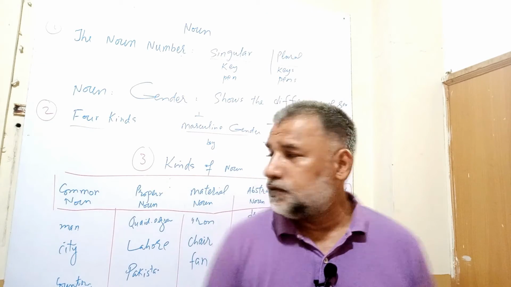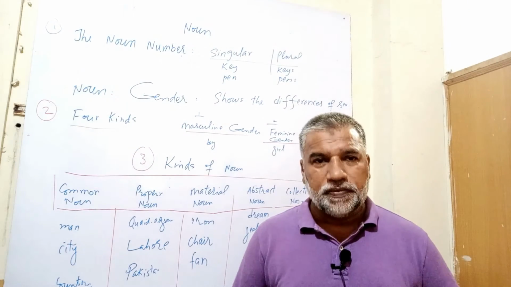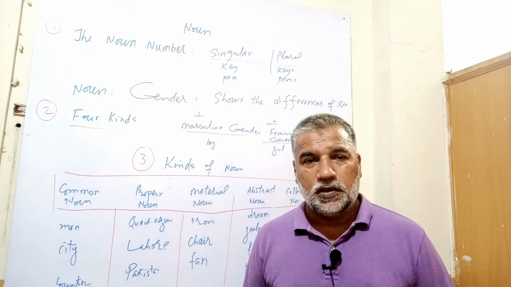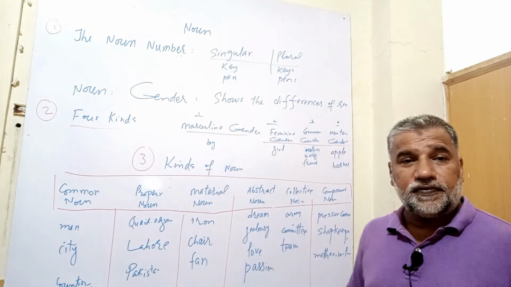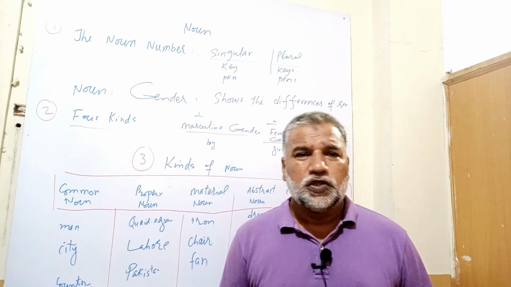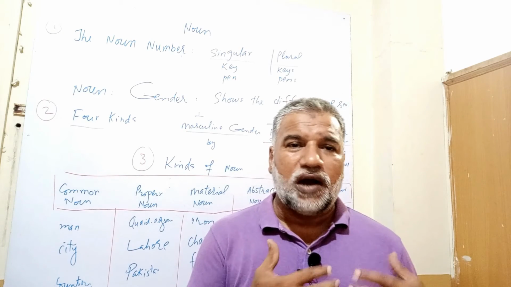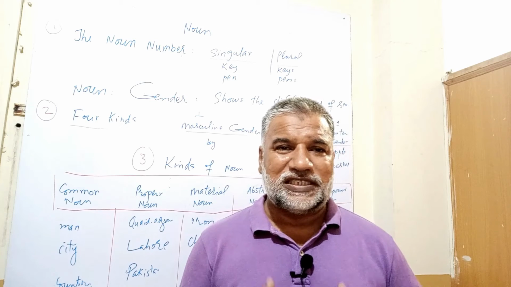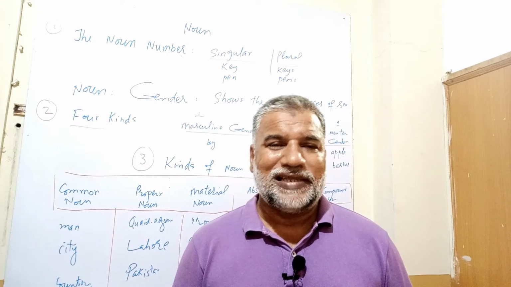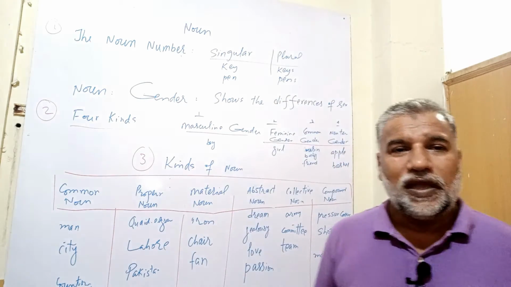For example, the word dream, the word jealousy, the word love, the word passion. These kinds of feelings which we have in our heart, but we cannot see or show, are called abstract noun.